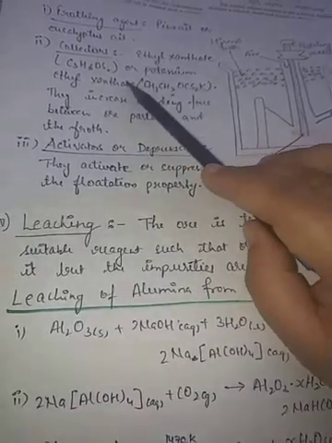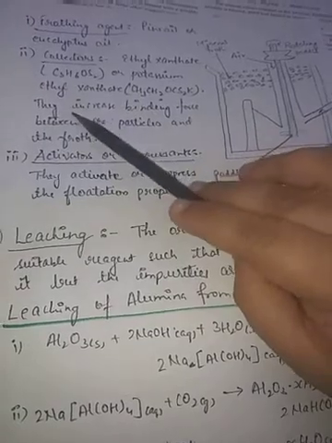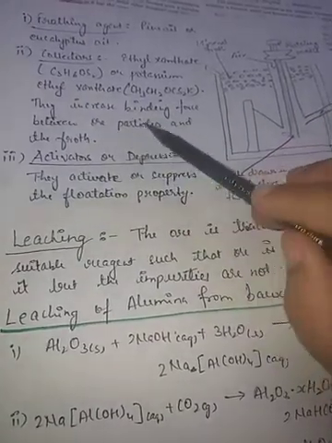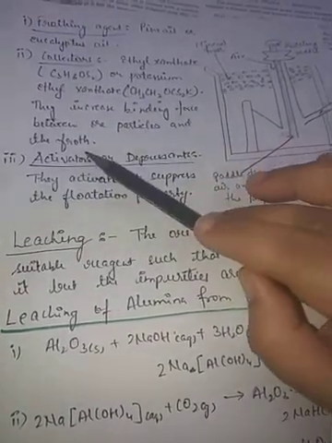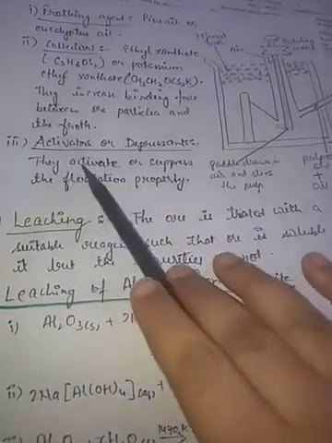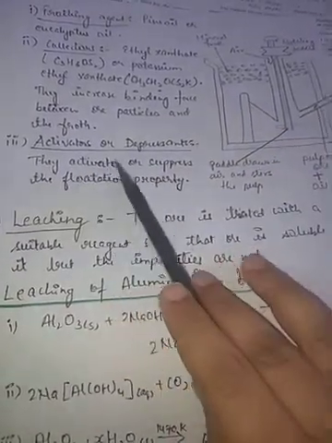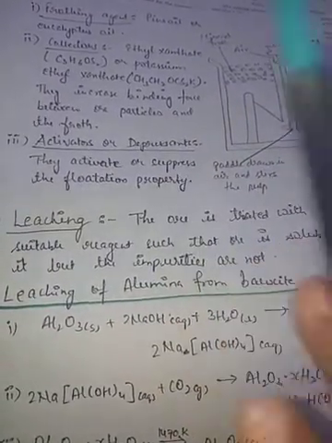You have to learn these names, not the formulas. They increase the binding force between the ore particles and the froth. Okay, and the last one is the activator. Activator reactivates or suppresses the frothing property as required.